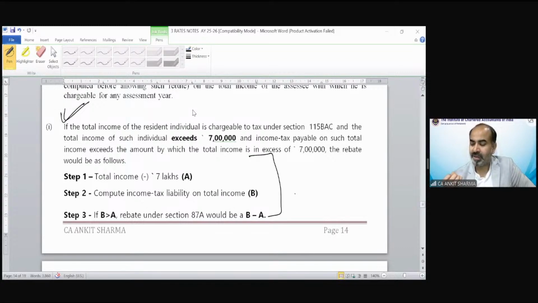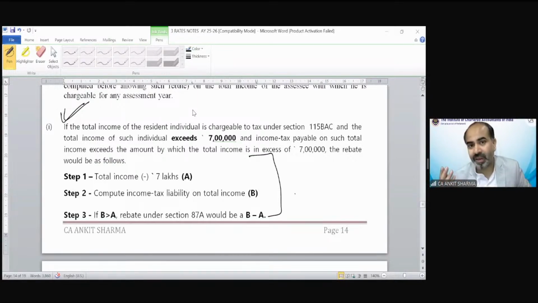Like using a helmet is mandatory when you are driving a 2-wheeler, correct? You cannot argue, why do I need to pay a challan? It's my life, it's my head, it's my two-wheeler. I don't want to use a helmet, but you cannot do that because we have to follow the law. So there is a purpose of providing a rebate. You will understand, when you go to further chapters, that there are certain cases when the rebate is not applicable. The government just wants to provide you some tax relief. That is why the rebate is there.